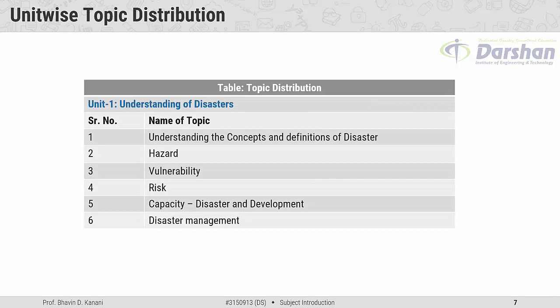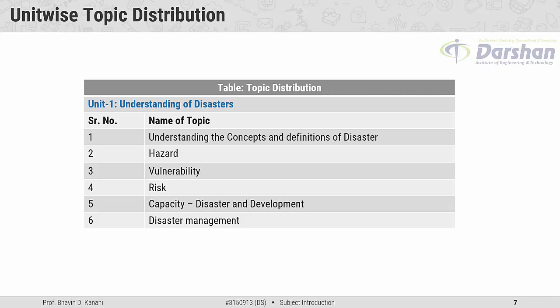Now let us talk about the unit-wise topic distribution. First start with unit number 1, understanding of disasters. This unit covers the major topics. The first major topic is understanding the concepts and definitions of disaster. The second major topic is hazard. Third major topic is vulnerability. Fourth major topic is risk.